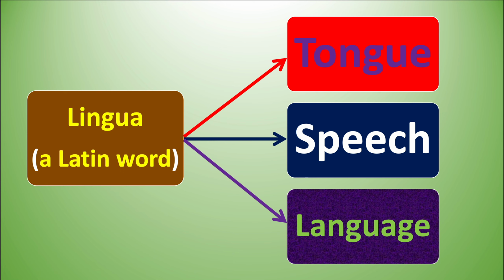Why do we say that the Latin word lingua means tongue? Because tongue is an organ of speech with which we use language. We speak something. That is why we call it tongue. It also means speech because language helps us speak. And lingua, as the sound itself represents, is equivalent to the word language in English. That is the idea here.